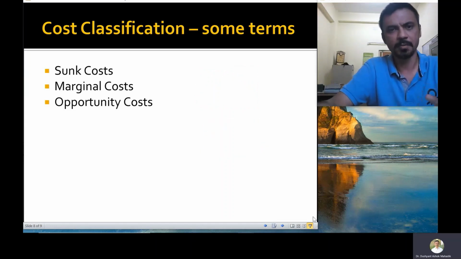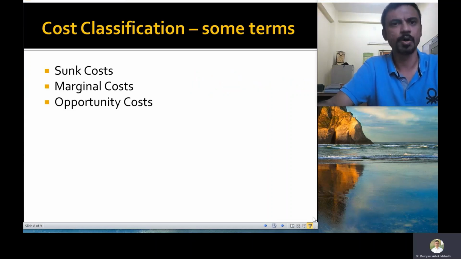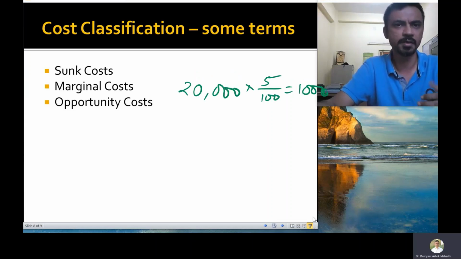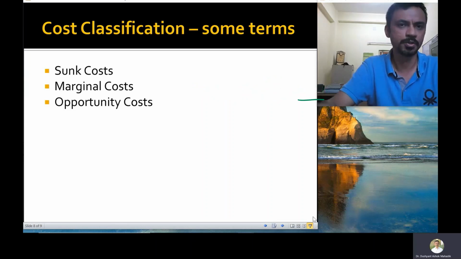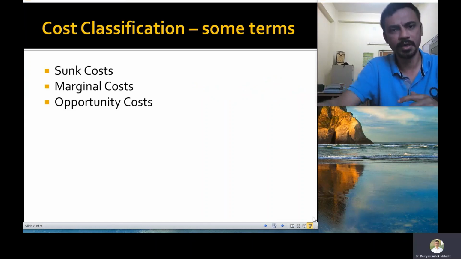So let's take the example of a fixed deposit, and let us say it is giving you 5% returns. So about 1000 rupees in a year is my opportunity cost, because I could have used this money, put it into an FD, and after 1 year I would have got 1000 rupees. So this is the concept.